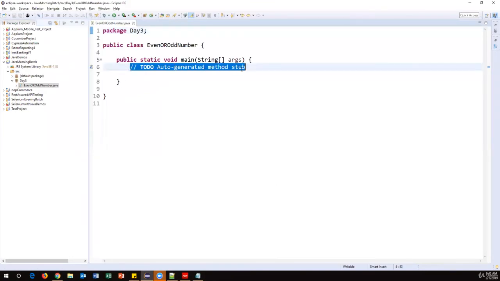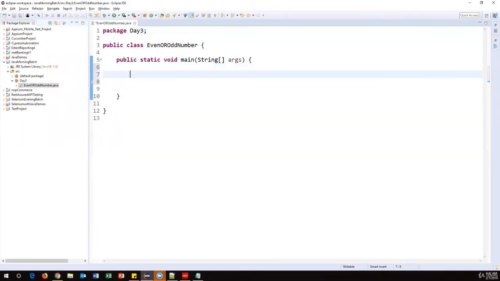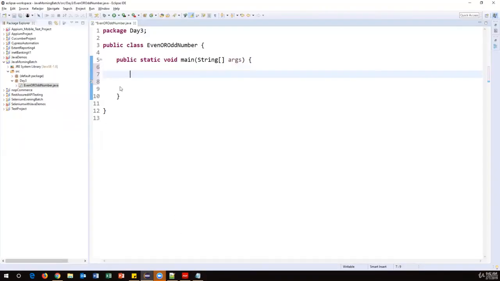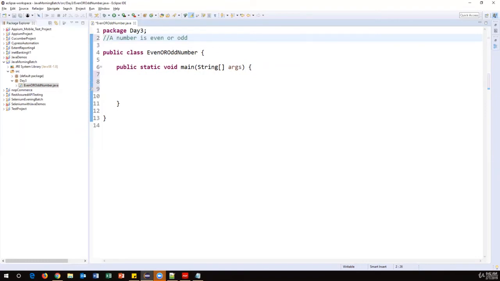Now we got the main method. Inside this we need to verify. My problem statement is that I need to find out whether a number is even or odd. First of all, let us initialize a number: int number = 10 here. We can also take this input from the user, since we have Scanner methods available, and I'll discuss them in the coming sessions. For now, I'm just adding the value directly inside the code.